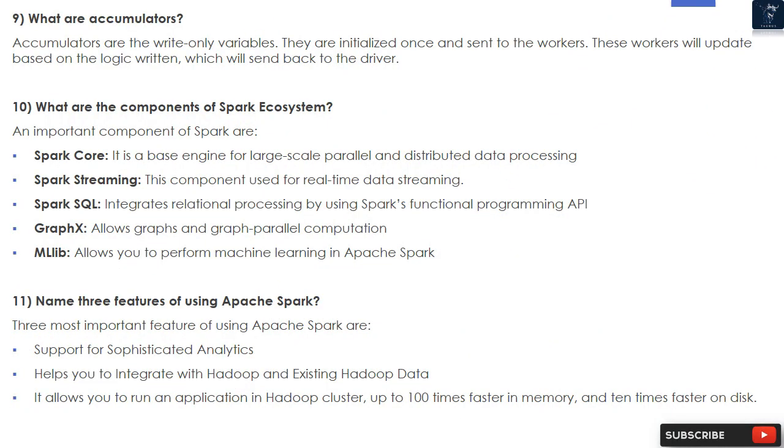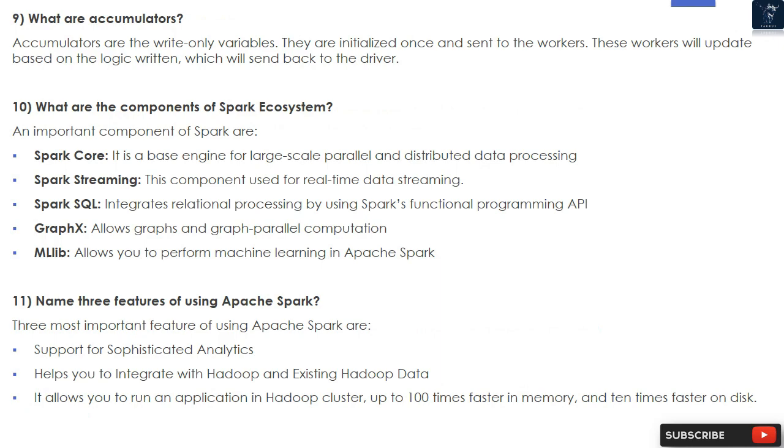9. What are accumulators? Accumulators are write-only variables. They are initialized once and sent to the workers. These workers will update them based on the logic written, and they are then sent back to the driver.